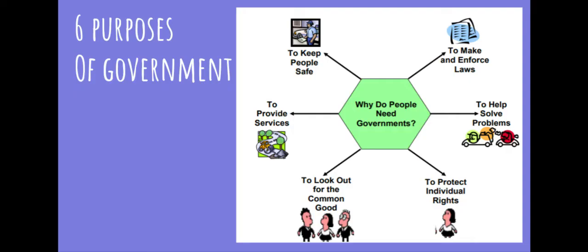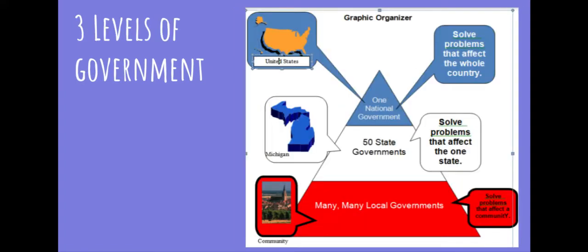Today's government lesson is going to focus on our state versus our local government and how they're the same and different. You'll remember earlier this week we talked about the six purposes of government, or the reasons why we need government. Some of those reasons are to keep people safe, to make and enforce laws, to solve problems, and even to provide services.